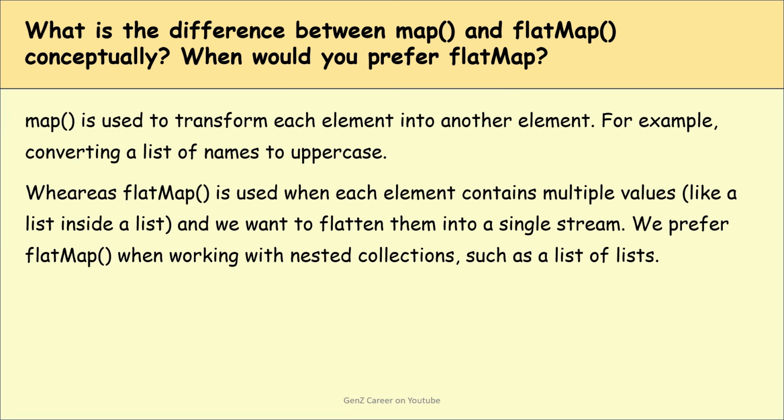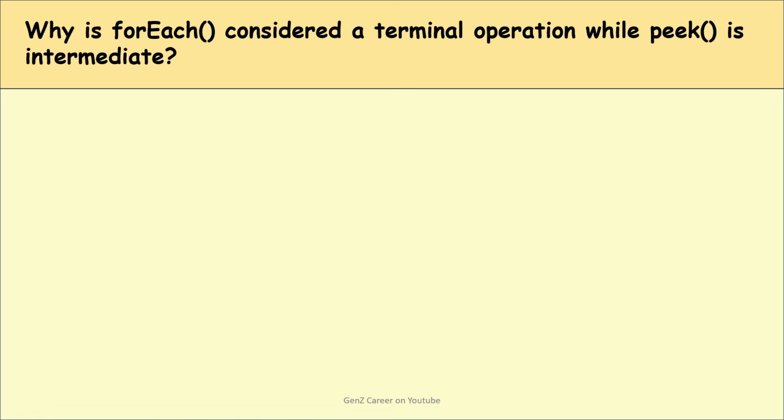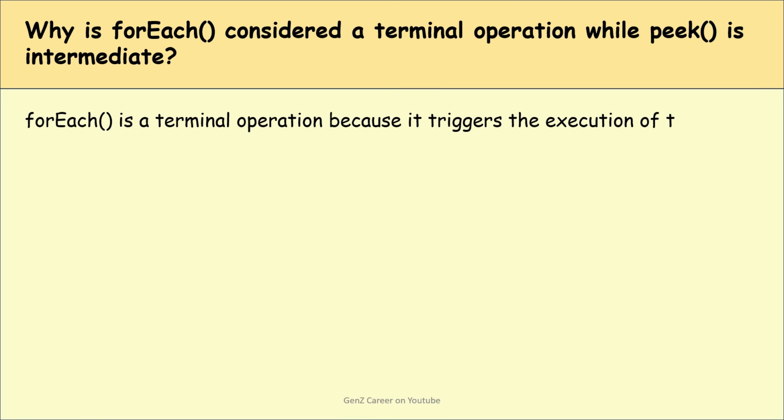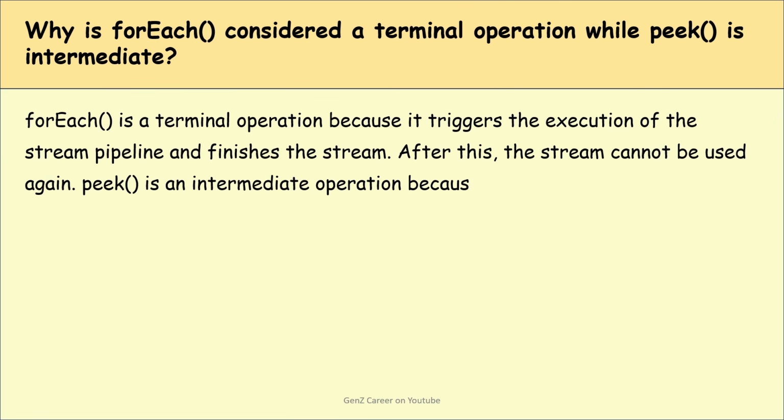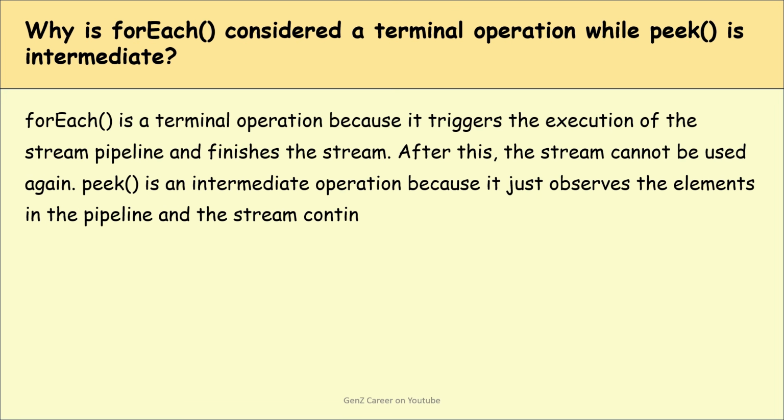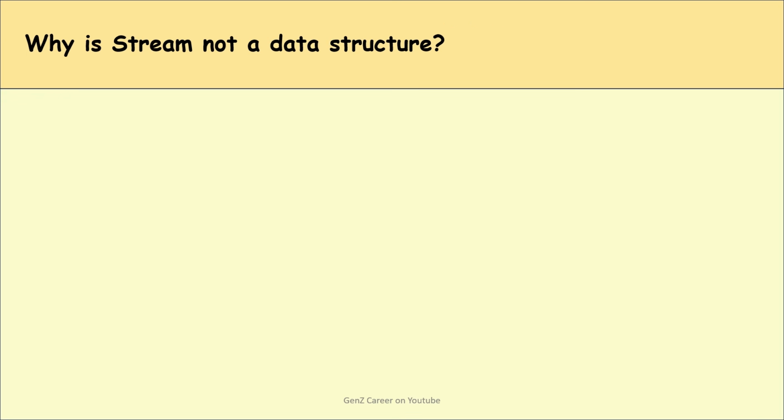Okay. Next question is, why is forEach considered a terminal operation while peek is an intermediate operation? This is also a good question because both are used to show some values. So basically forEach is a terminal operation because it triggers the execution of the stream pipeline and finishes the stream. Are you getting my point? And after this the stream cannot be used again. Whereas peek is an intermediate operation because it just observes the elements in the pipeline and the stream continues to the next operations.